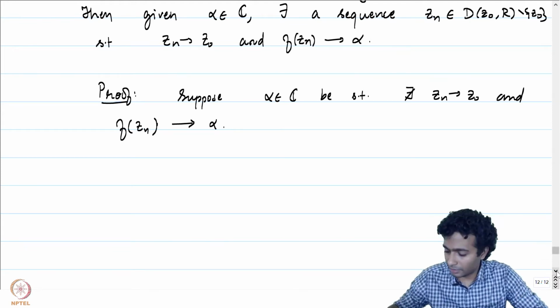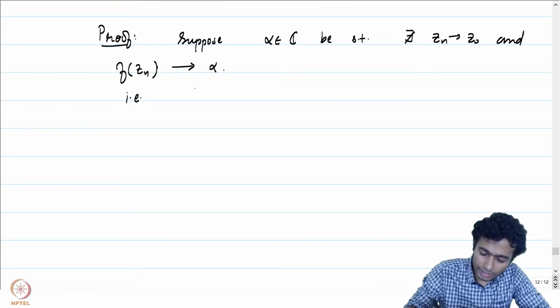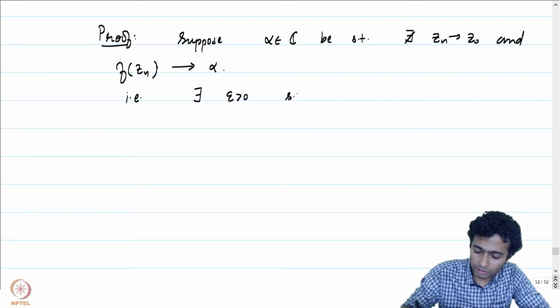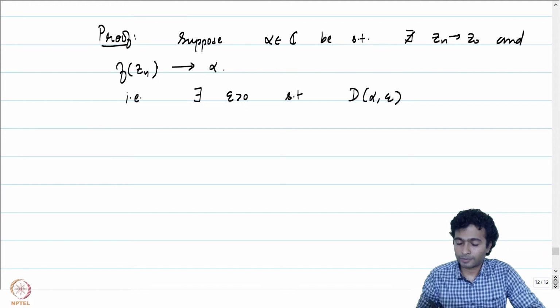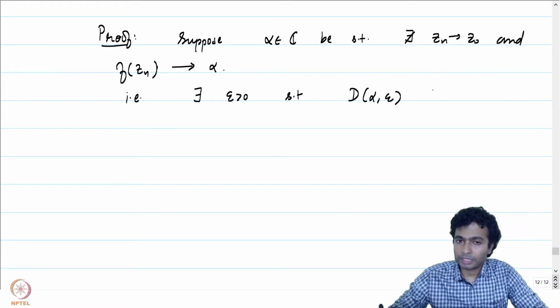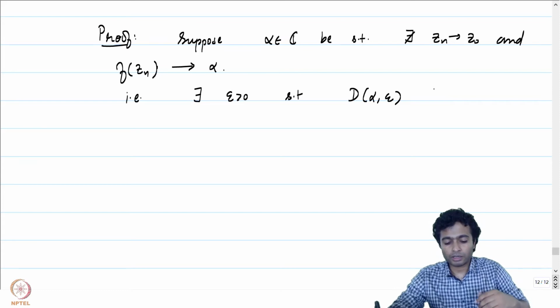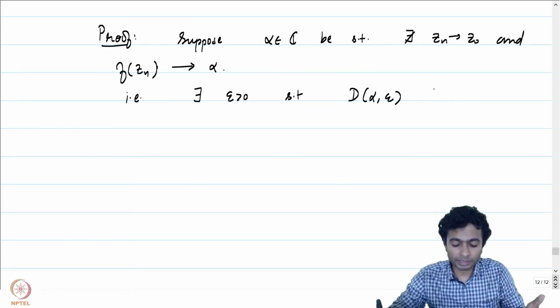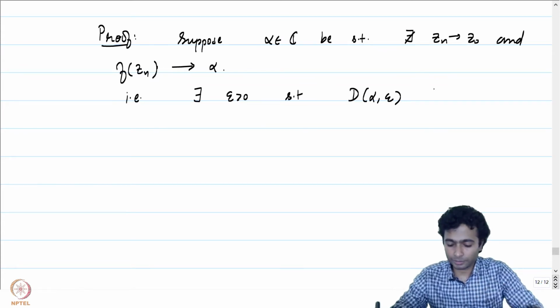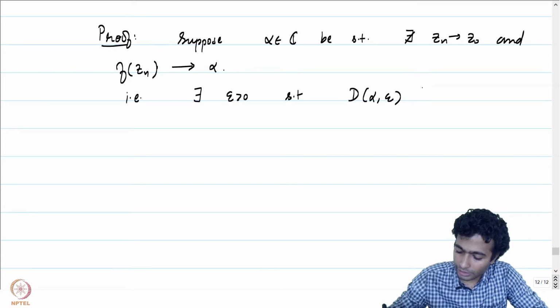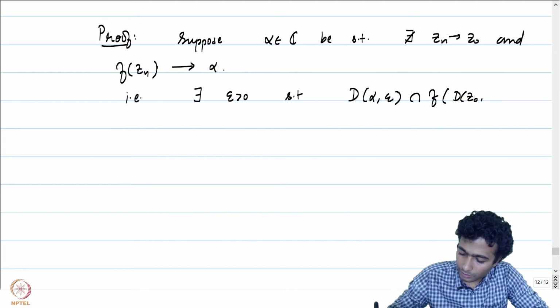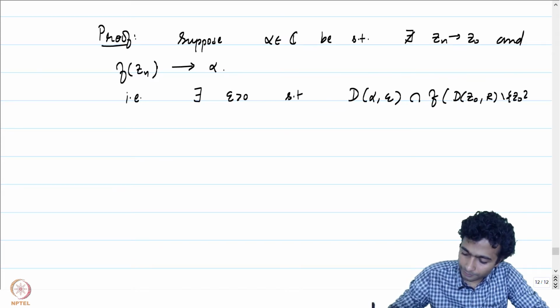What does that mean? This means that there exists an epsilon positive such that if you look at the disk of radius epsilon around alpha, then there is no point of D(z0, r) minus z0 which gets mapped by f to this disk. Let me write that down. There exists an epsilon positive such that D(alpha, epsilon) intersected with f of D(z0, r) minus z0 is empty.